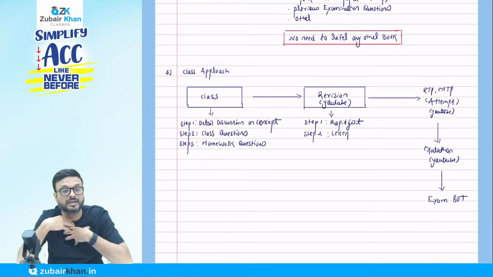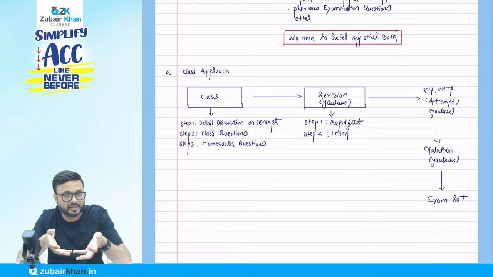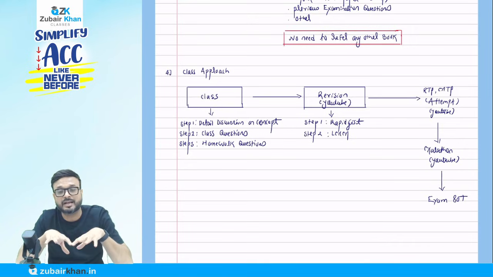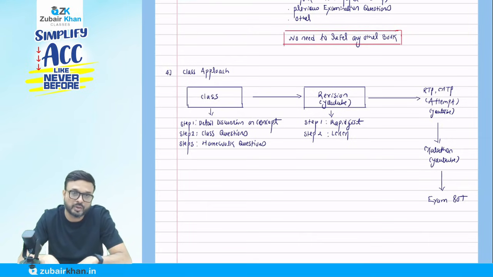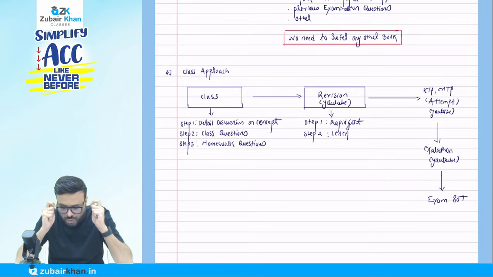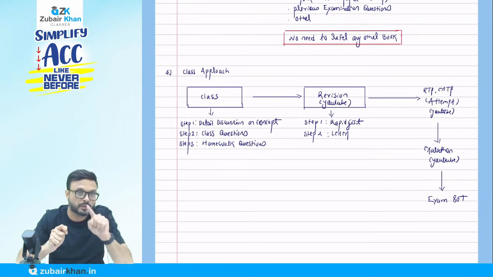I personally believe that I became a chartered accountant because of my mother. I was not a good student at all till my 10th standard. But my mother always said, no, Zubair, you can do that. You can do it. She always promoted me. Because of her, I believed that yes, I can do that. That's why I did CA. So I strongly believe that you are going to become a chartered accountant. Nobody is going to stop you.